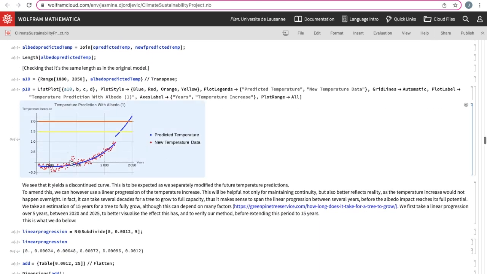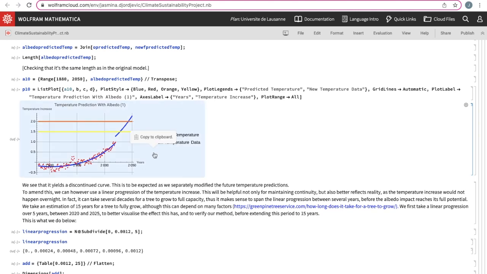And we can observe here that the albedo significantly increases the temperature curve, and that we reach a temperature of approximately 2.3 degrees by 2050. We also see that this curve is discontinuous, which is to be expected as we transform the last part of the data and left the previous part untouched.